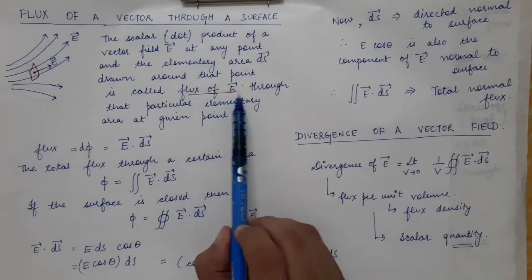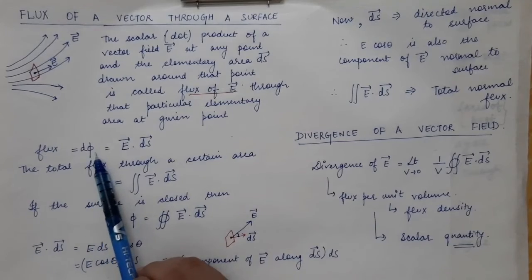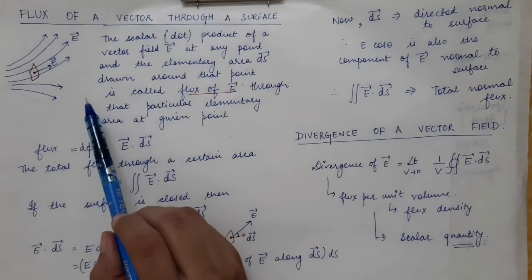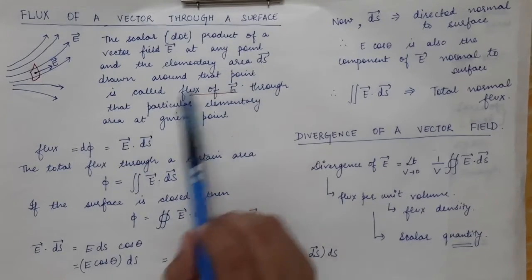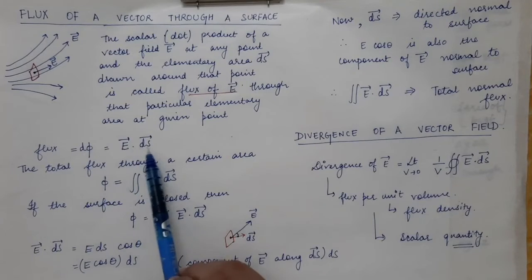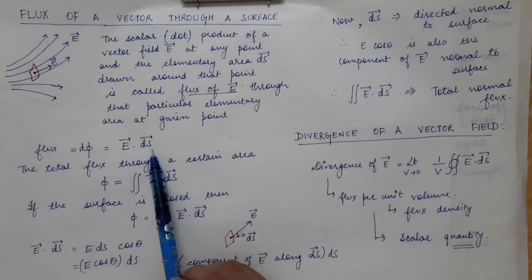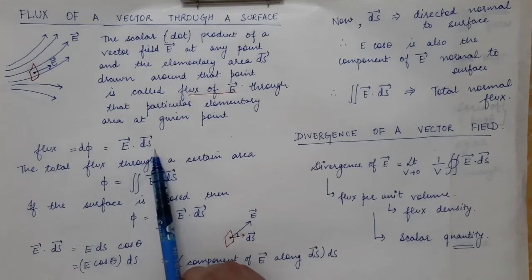So this is the flux of E through this particular area. So the flux d phi, generally flux is represented by phi, but since we are talking about elementary area ds vector, this is represented by d phi and this is equal to the dot product of the vector field and the area element drawn around a particular point. So that is E vector dot ds vector.